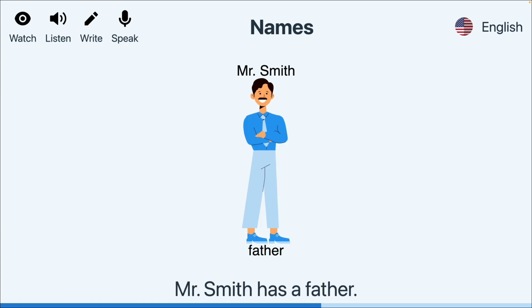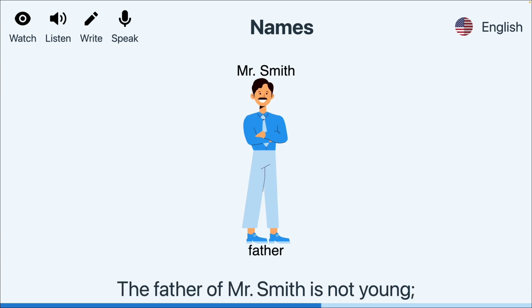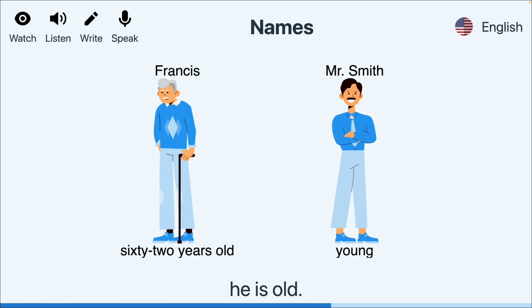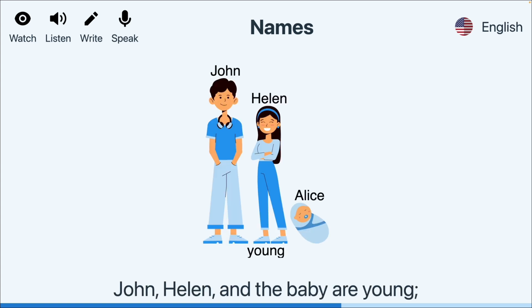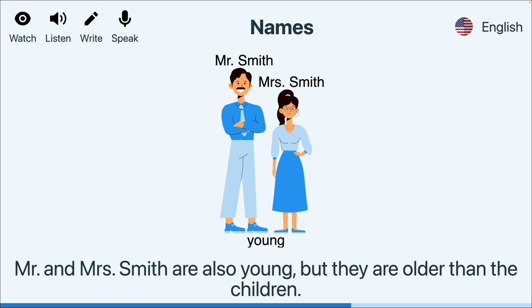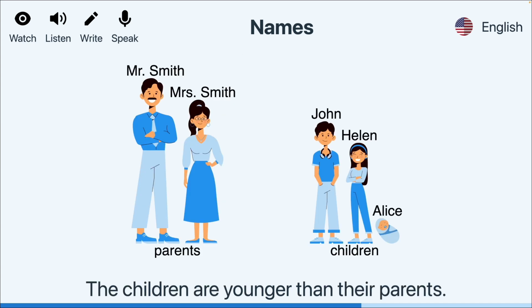Mr. Smith has a father. The father of Mr. Smith is not young. He is old. He is 62 years old. John, Helen, and the baby are young. They are children. Mr. and Mrs. Smith are also young, but they are older than the children. The children are younger than their parents.